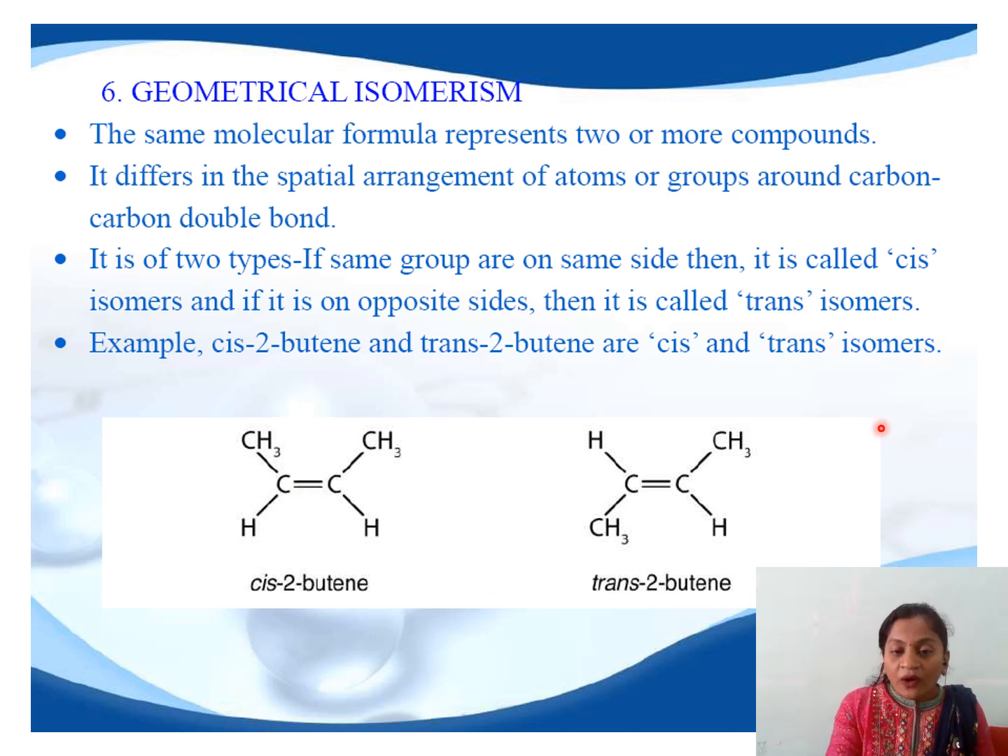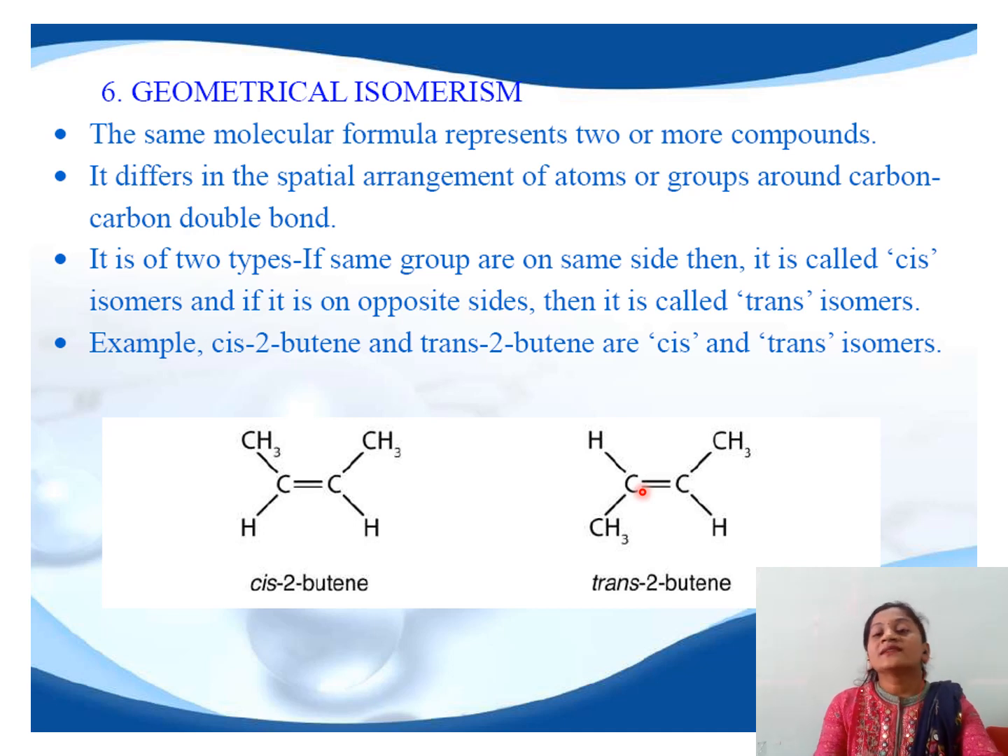And in the compound where two similar groups are present on the opposite side of the double bond, here we can see two methyl groups are present on the opposite side of this double bond, means such compounds are called as trans isomer. That is the phenomenon in which compounds having same molecular formula, same structural formula, but they differ in the spatial arrangement of atoms or groups around carbon-carbon double bond are called as geometrical isomers, and the phenomenon is called as geometrical isomerism.